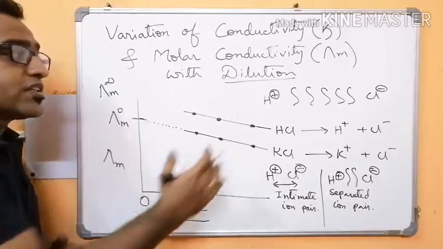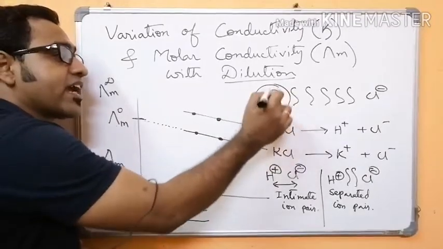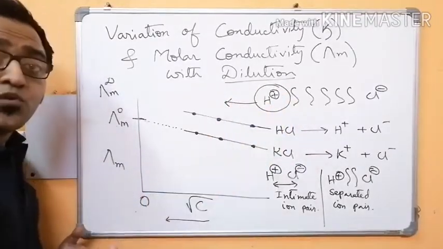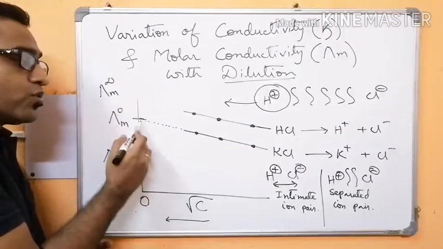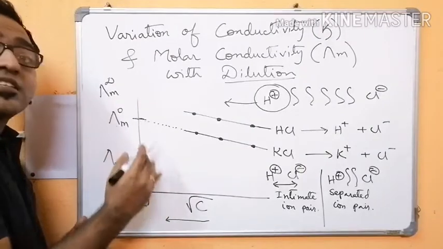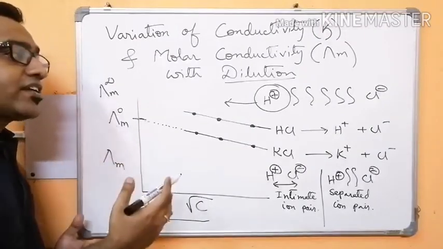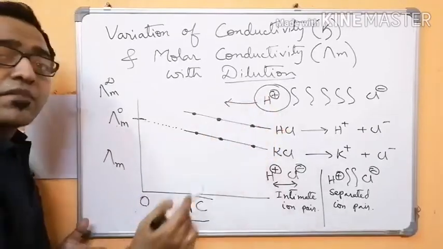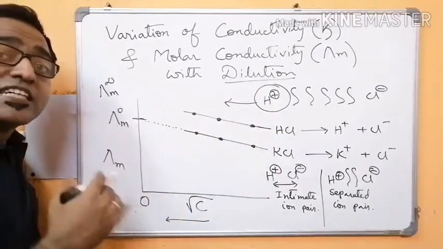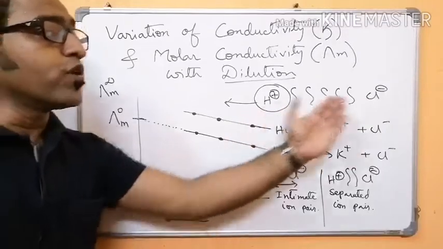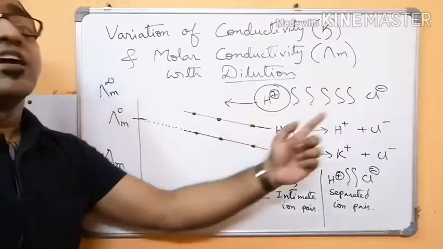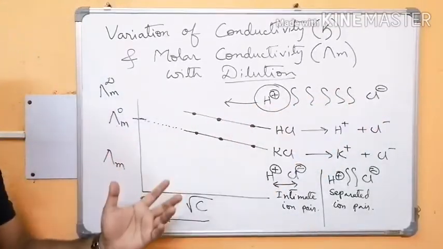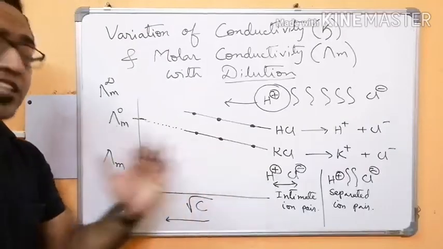So in this situation, the completely solvated ions can move independently. At infinite dilution, the H plus and Cl minus move independently. There is no more attraction between H plus ion and Cl minus ion, so their movement is independent of each other.